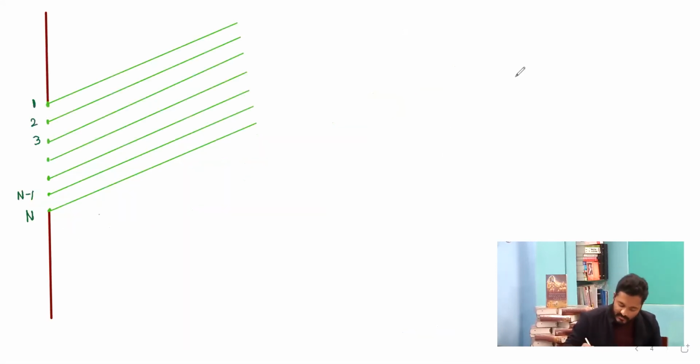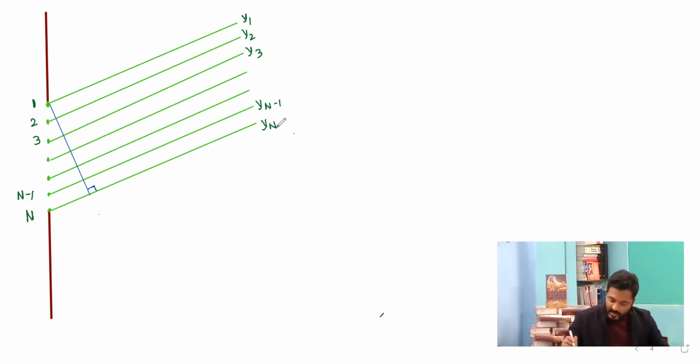For such a case, there will be a path difference between each of these rays, and to evaluate the path difference, I'm drawing a perpendicular like this. Over here, this is going to be y1, y2, y3, y of n minus 1, y of n.